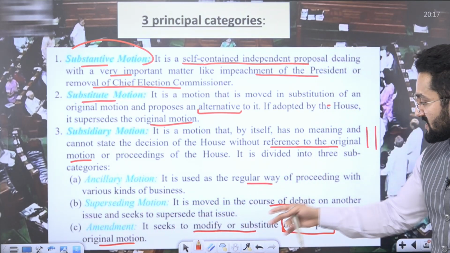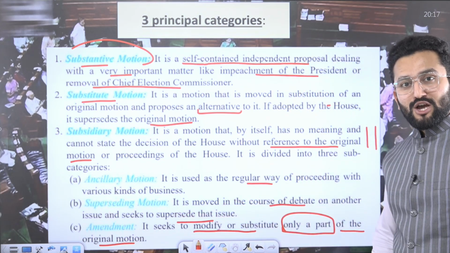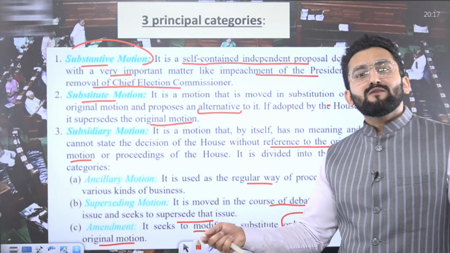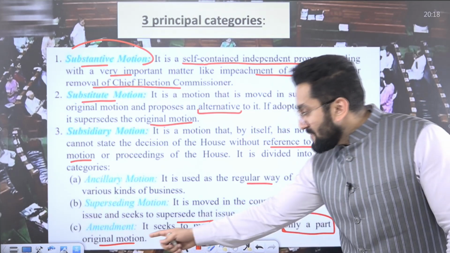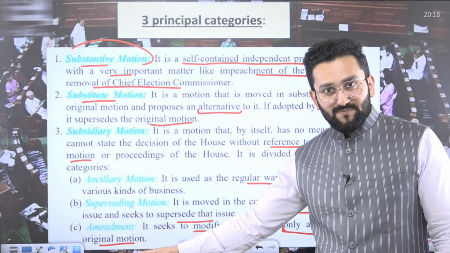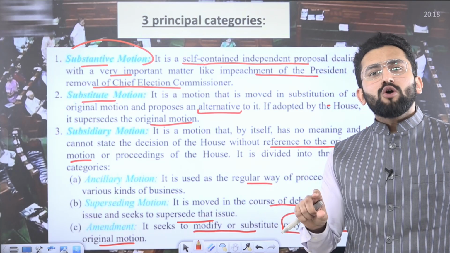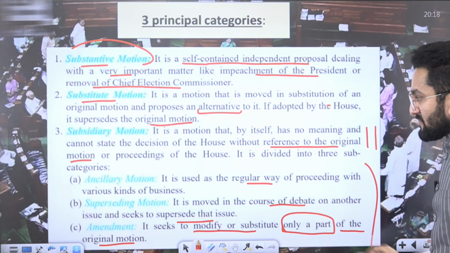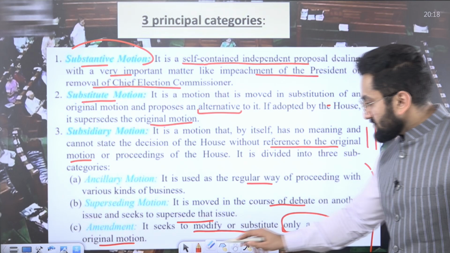Superseding motion is moved in the course of debate on another issue and seeks to supersede that issue. You want to supersede that earlier issue because you think this particular matter is more important, which is why the house should discuss this. Amendment seeks to modify or substitute only a part of the original motion. Amendment as a subsidiary motion means you want to change some component of the original motion. Please remember: ancillary motion, superseding motion and amendment.